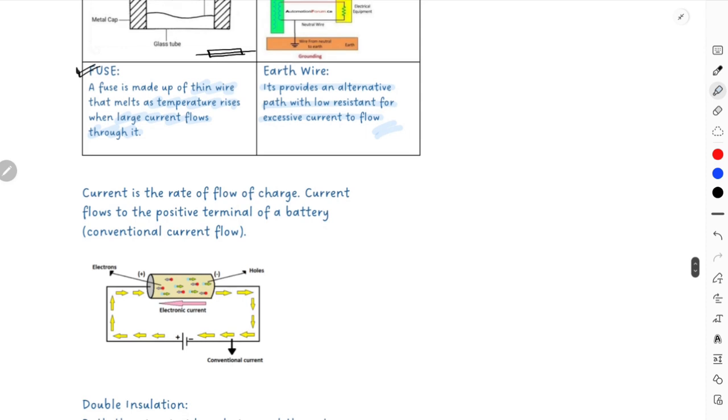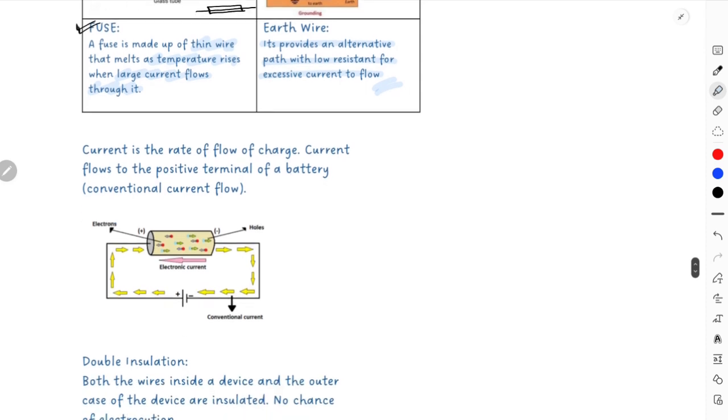Okay, and then again, current is the rate of flow of charge, and current flows from the positive terminal to the negative terminal of the battery. This is also the conventional current flow, right? Very important to understand, because in your exams tomorrow they might ask you to show the direction of conventional current flow on a circuit. That is basically current moving from the plus terminal to the minus terminal.